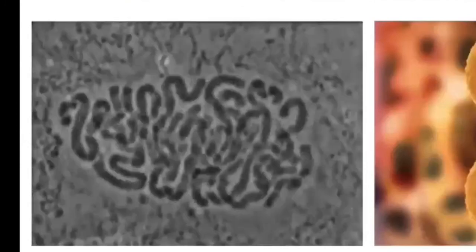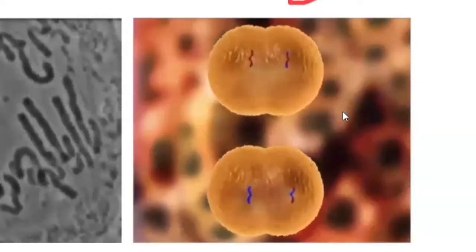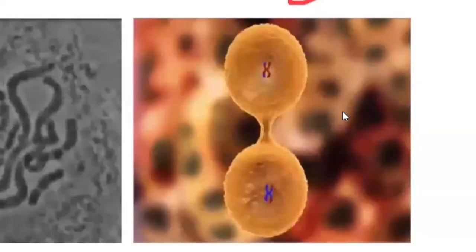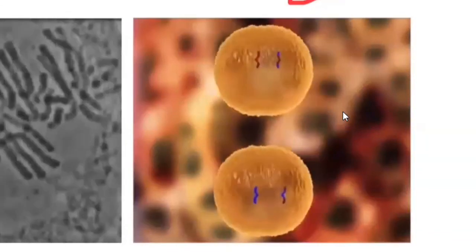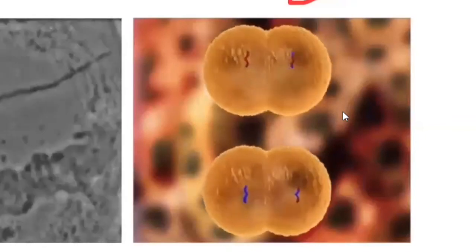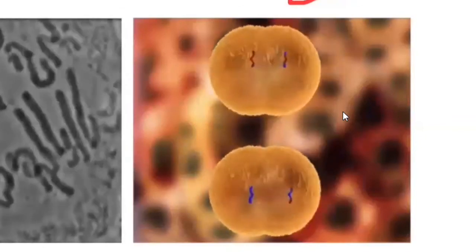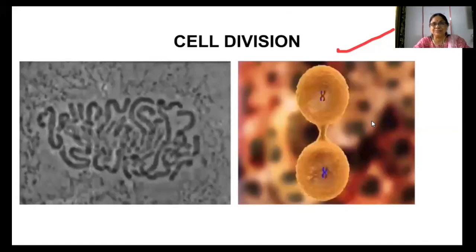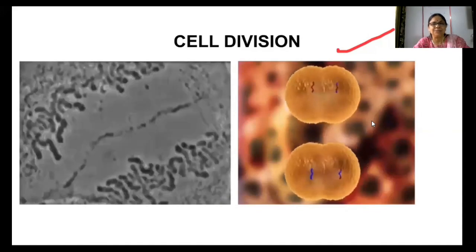Just look at it carefully and you will find it. Now in this GIF also, you will be able to see that one chromosome divides into two. So I hope you must have understood today's topics and revise it properly, learn it properly, and be prepared.